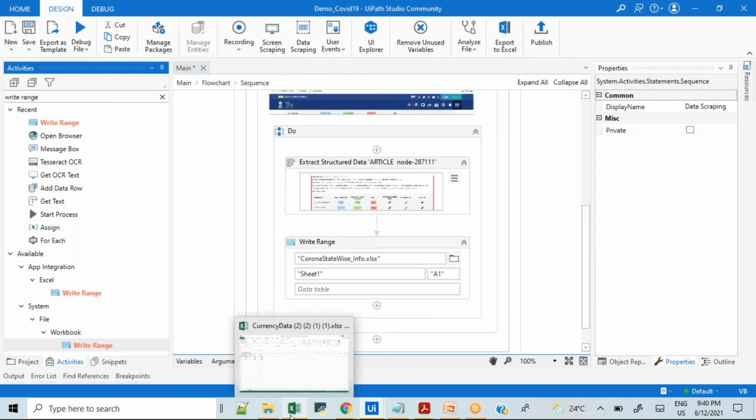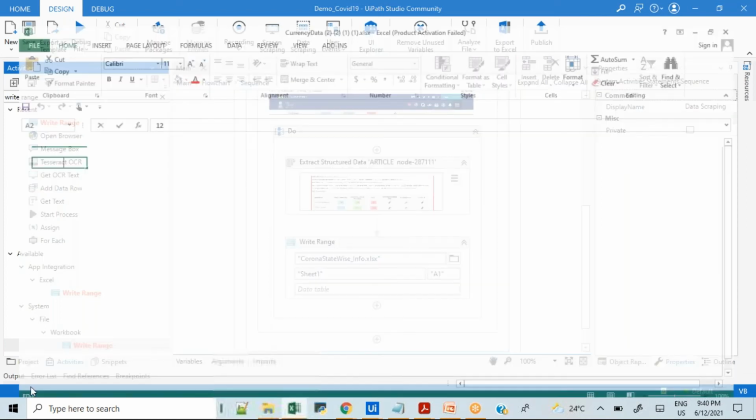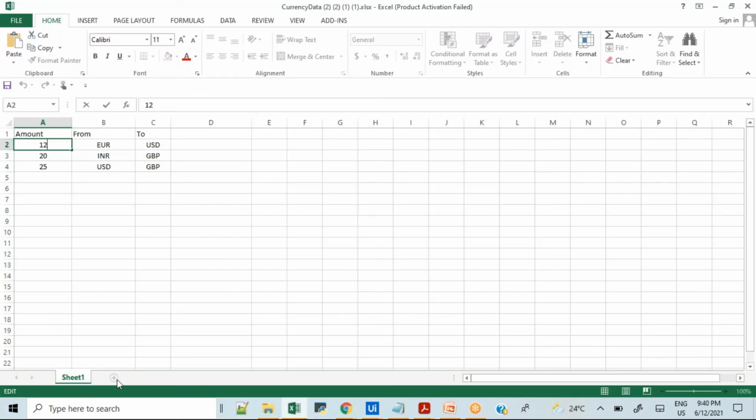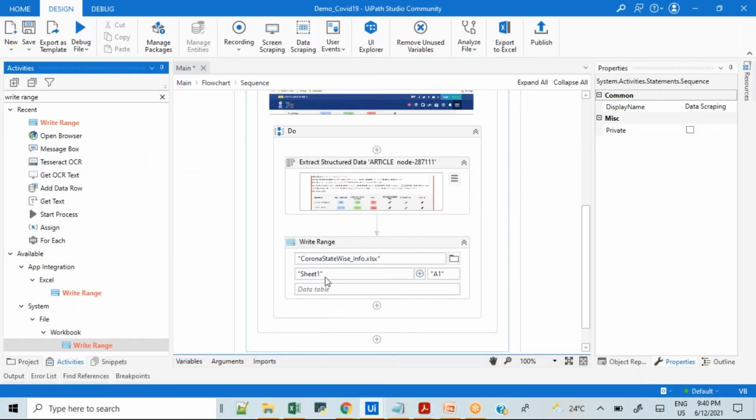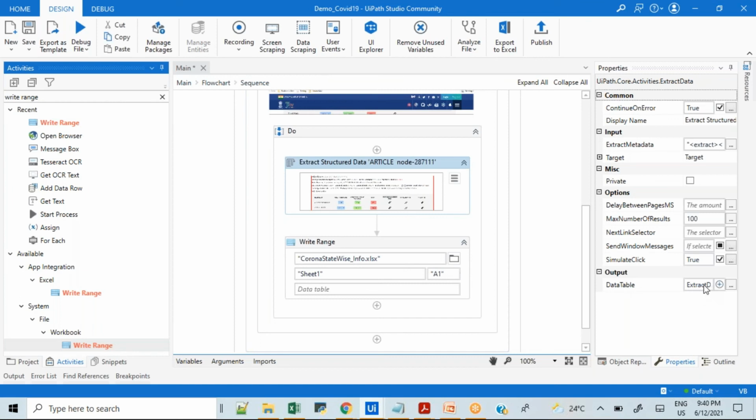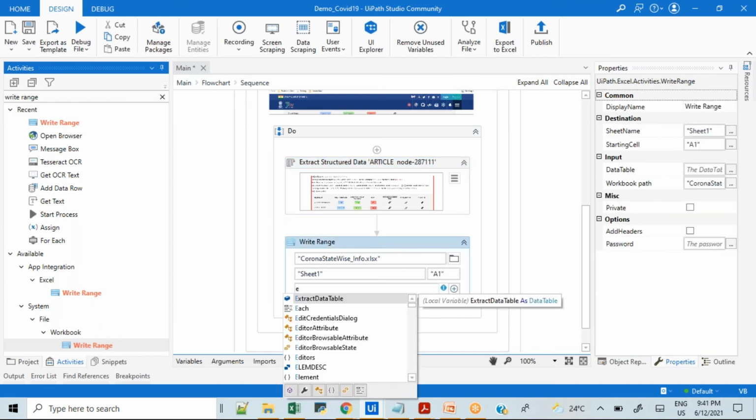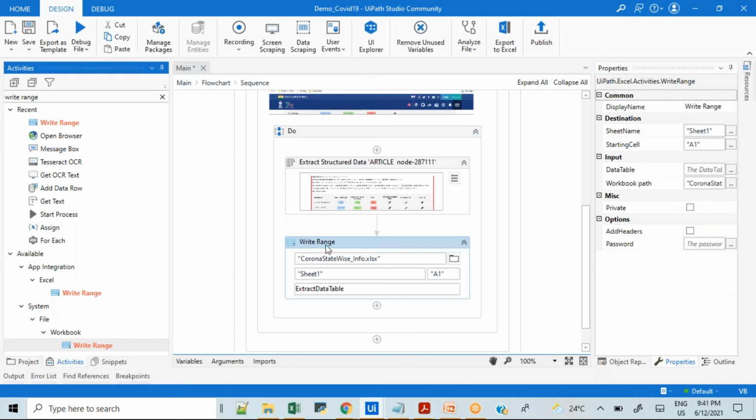In which sheet do you want to write? Because it might happen in Excel that we have a lot of sheets, right? Sheet 1, sheet 2, sheet 3. So here we have to mention the sheet name, then the range, from which cell you want to start writing. I want to start writing from A1, but if you want to start from B1, then we can give it accordingly. And this is the output, so we have to give this as input here. That's it. So this will add all the data into the Excel.